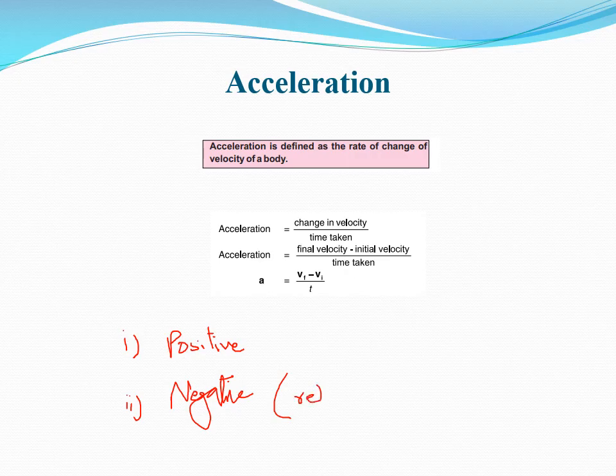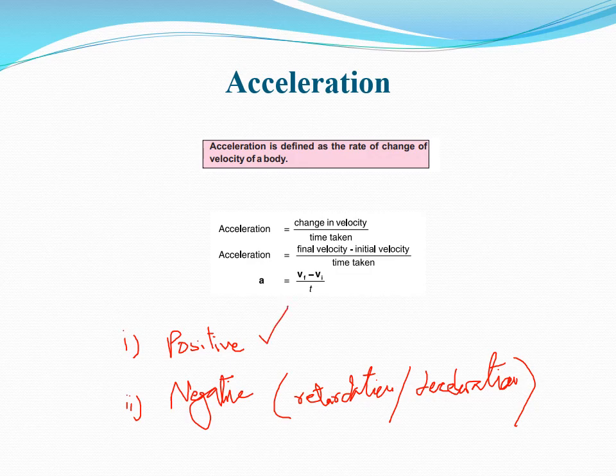The alternative name for negative acceleration is retardation or deceleration. So again, if the speed of the body is increasing, it gets positive acceleration, and if the speed or velocity of the body is decreasing, we may say that it has negative acceleration.